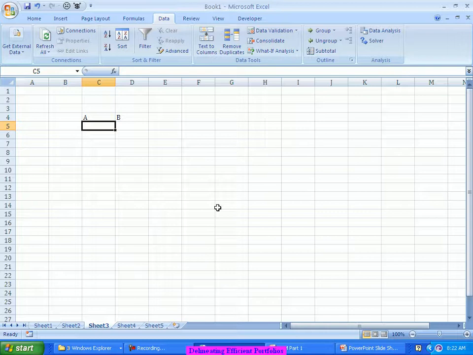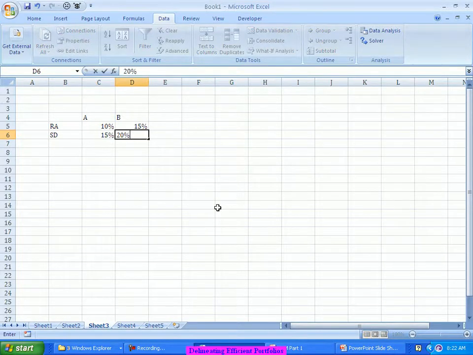Let's say the returns associated with each one of them are 10% and 15%, whereas the risk between them, which is the standard deviation, is 15% and 20%. And if I observe the correlation between the two securities, let's say the correlation is 0.5.